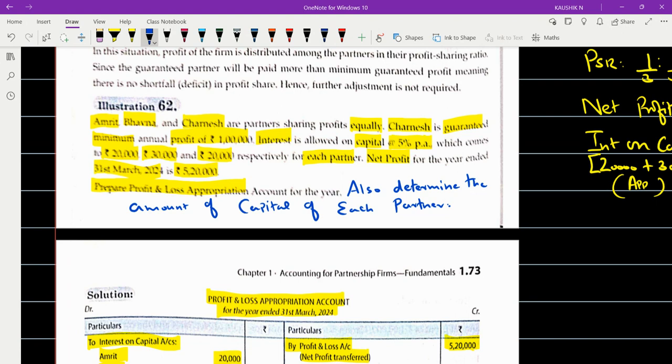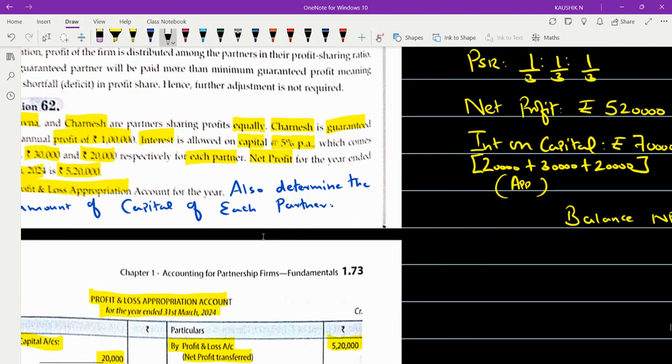Okay, we can determine. How about others? It is possible. Okay. Which clue, using which item, are you going to derive the capital? Do you have any idea? With the help of this only, I'm going to derive my capital. Any idea? Very good. Exactly. They have given us the interest on capital value.